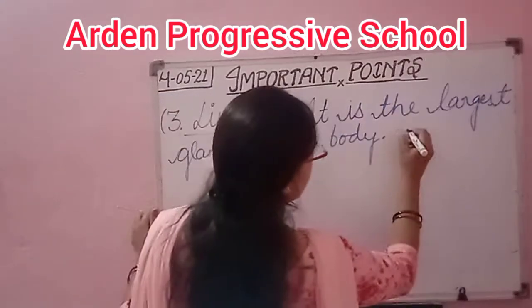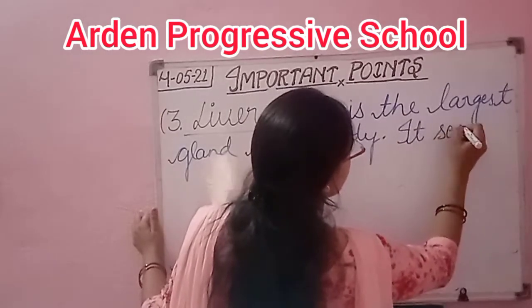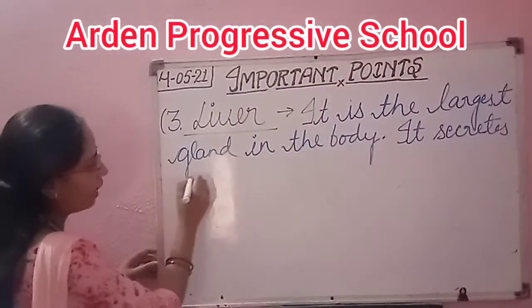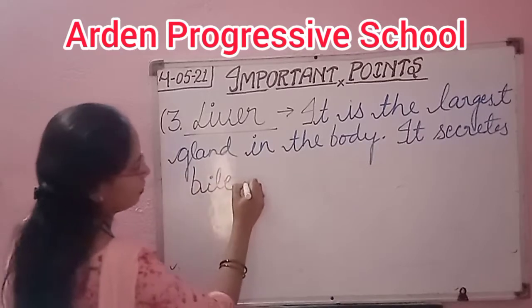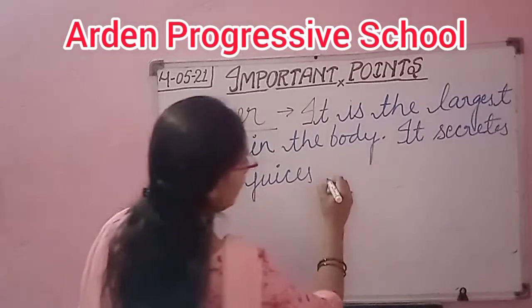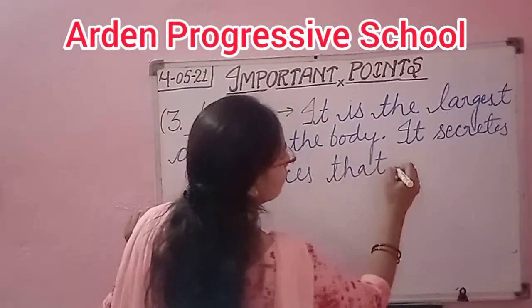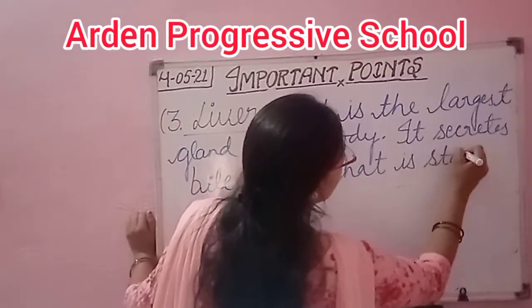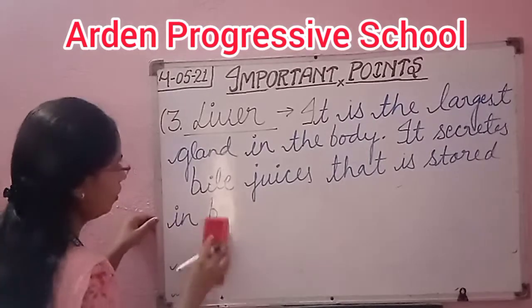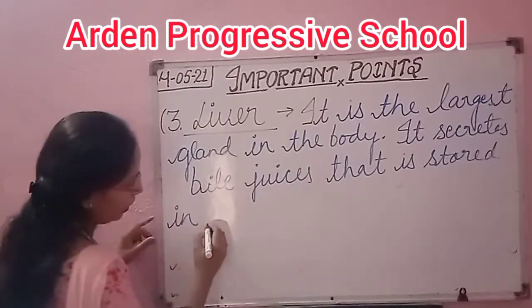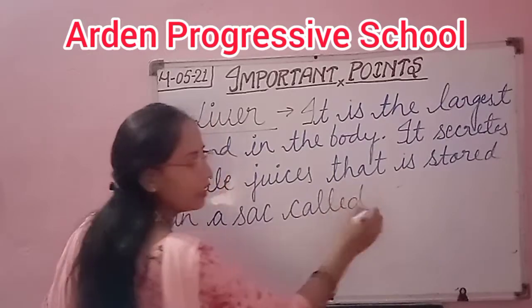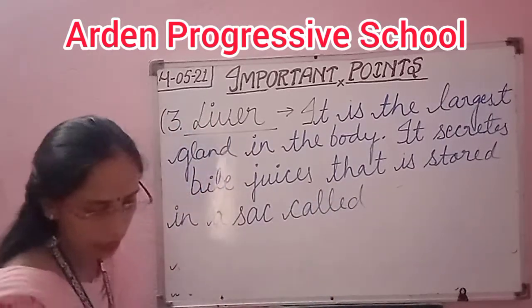So, it secretes bile juices that is stored in a sac, that sac is known as gallbladder.